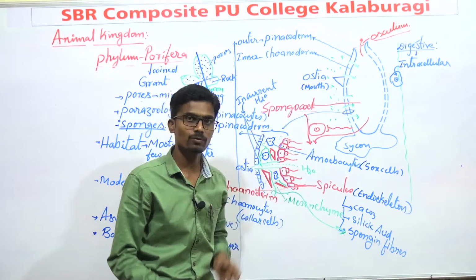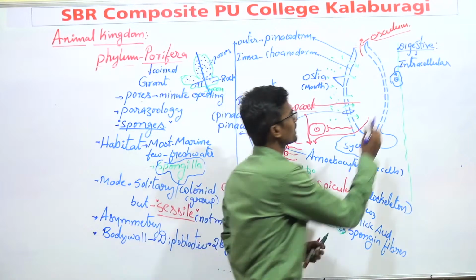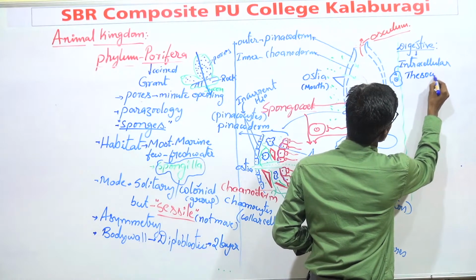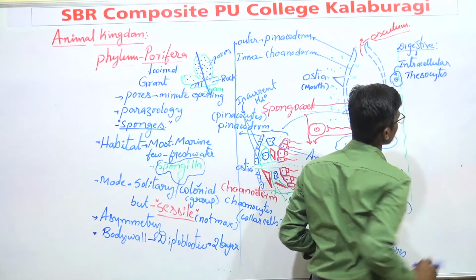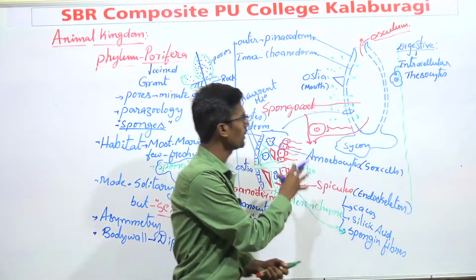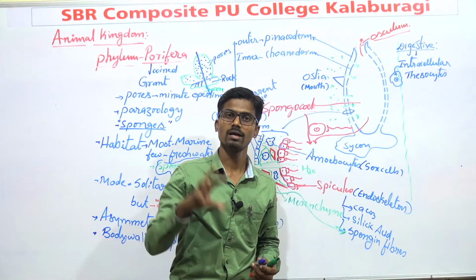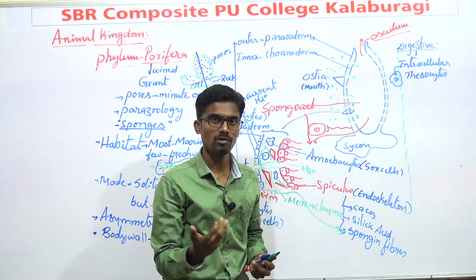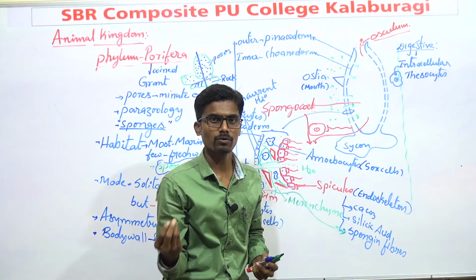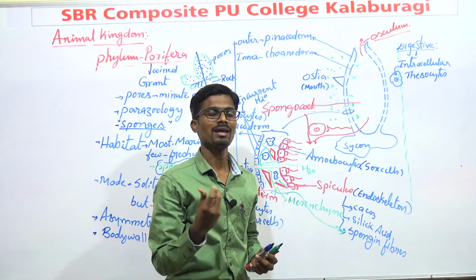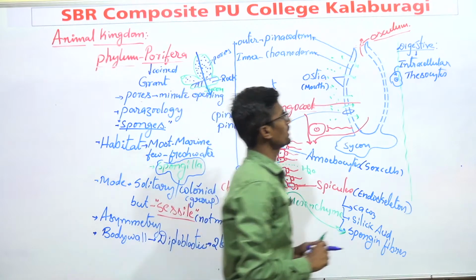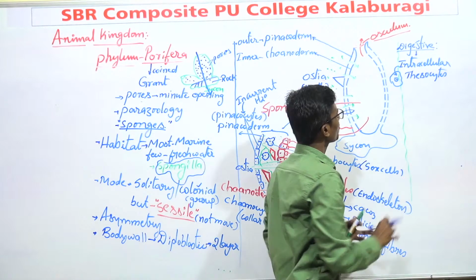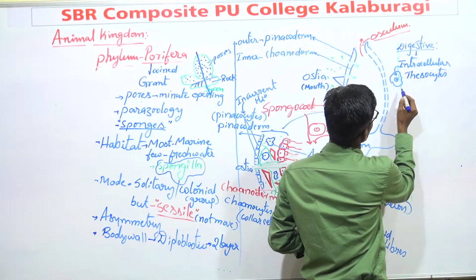Actually, where is food digested? Generally this food is stored in archaeocytes. These archaeocytes are also found in phylum Porifera. They store the food and, with the help of enzymes, they digest the food. It may be any microorganisms or any plant source. Next one is about the digestive system. After the digestion, the next one is what?